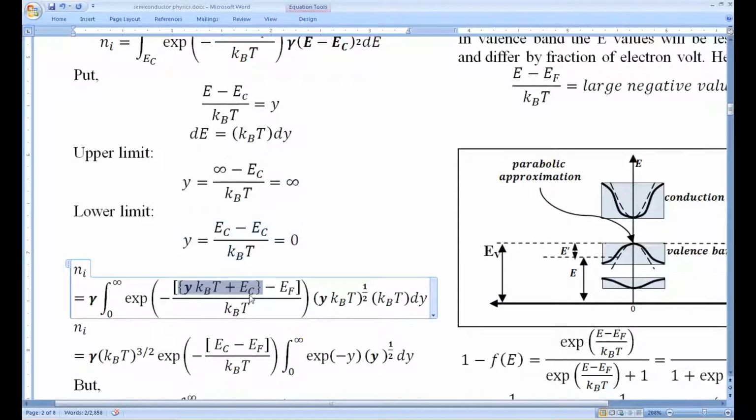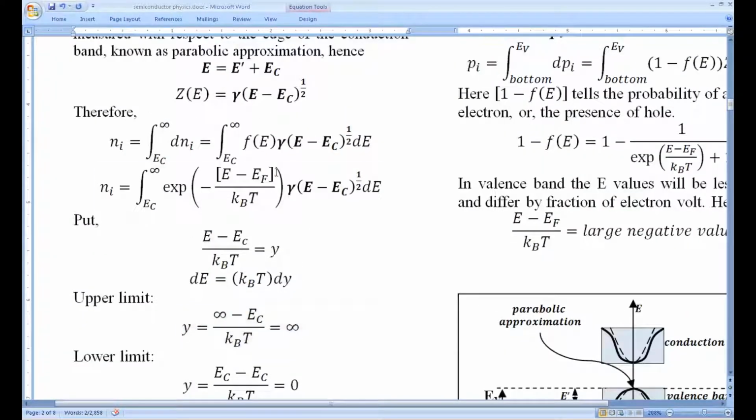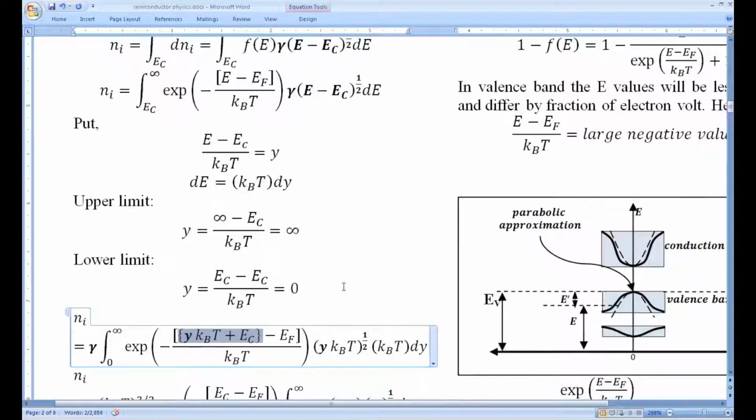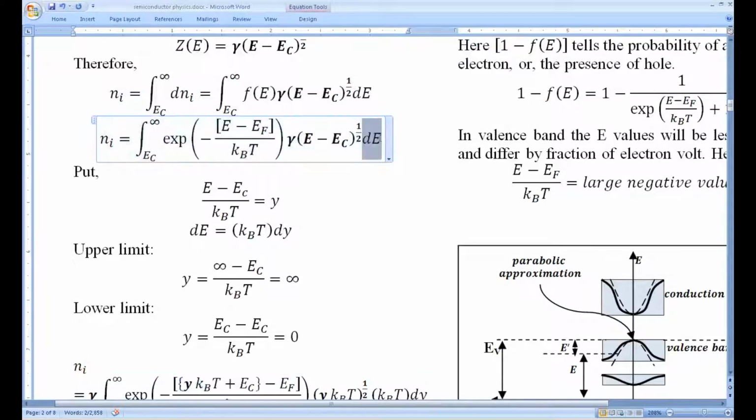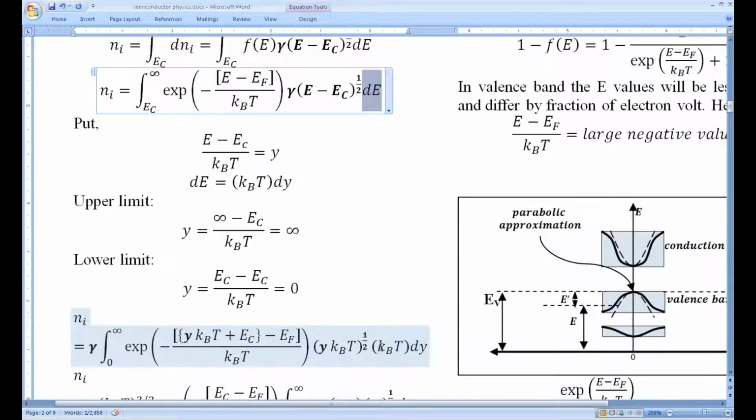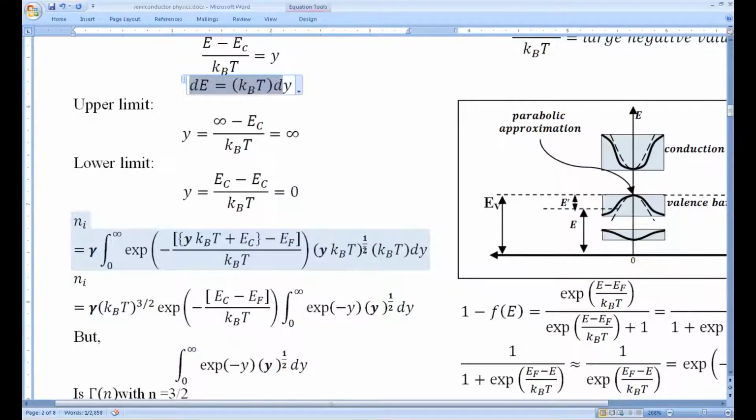Similarly for this E minus Ec, as we know (E minus Ec) by kBT is y, it is going to be y kBT under root. So this is (y kBT) power 1 by 2. And last one, instead of this dE, one can write this kBT dy. So let's substitute it here: kBT power 1 by 2 and kBT becomes kBT whole power 3 by 2, which is also constant with respect to integration, so it can be pulled outside.